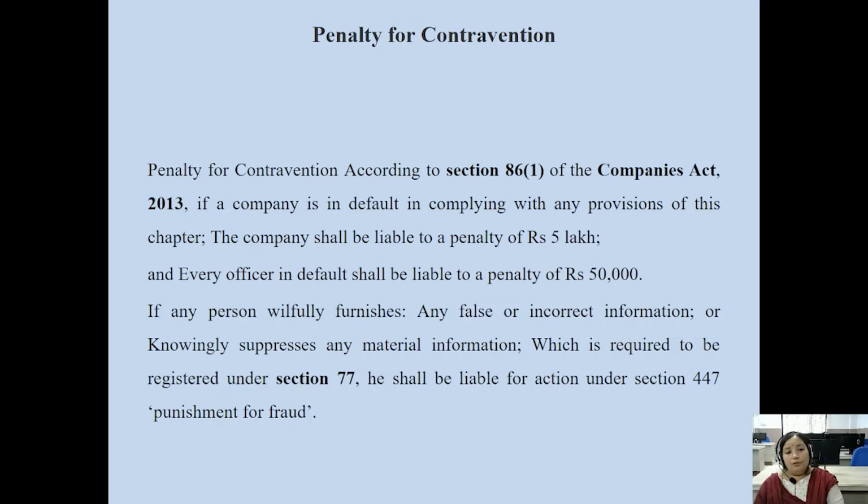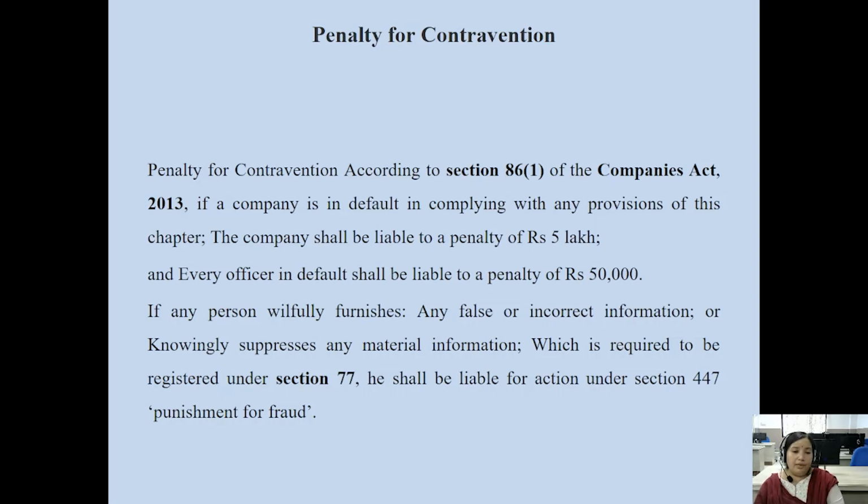Any person who willfully furnishes any false or incorrect information, or knowingly suppresses any material information which is required to be registered under Section 77 of the Companies Act 2013.